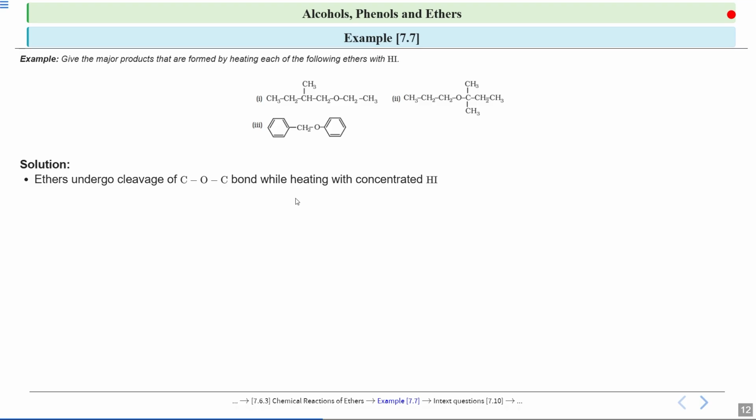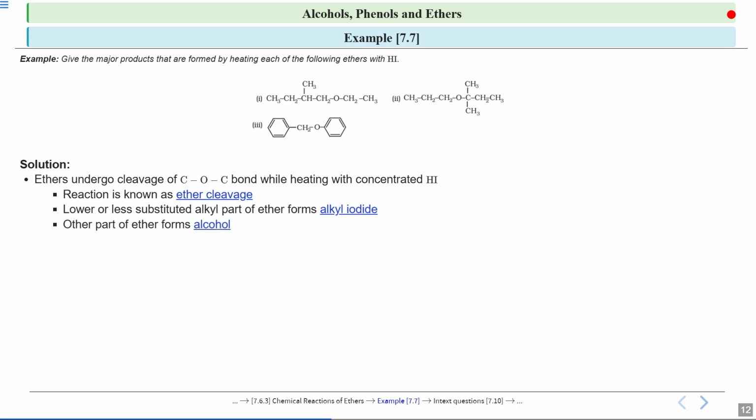So see the solution. Ethers undergo cleavage of the carbon-oxygen-carbon bond while heating with concentrated HI. In this case, you have been given HI. So this reaction is known as ether cleavage. The lower or less substituted alkyl part of ethers forms the alkyl iodide. Okay, so as I told, if there is a less substituted part, then it will form alkyl iodide and it will proceed by the SN2 pathway. And obviously the other part of the ether will form the alcohol.